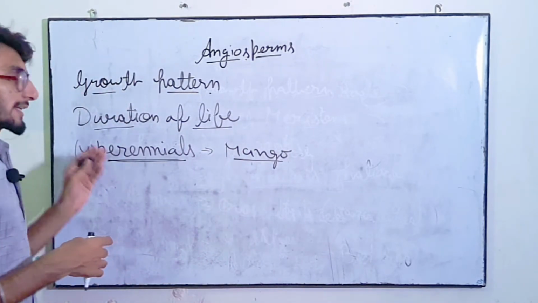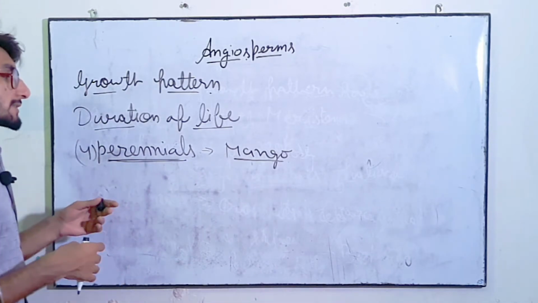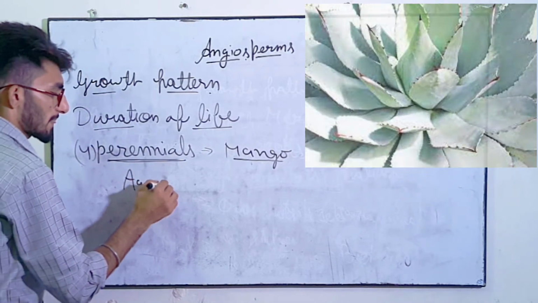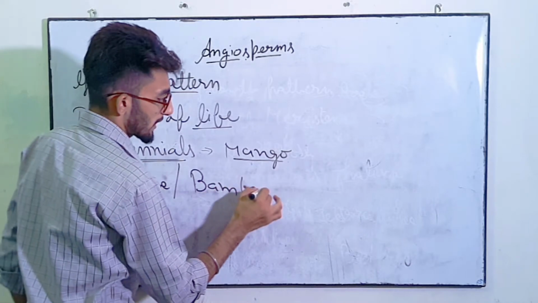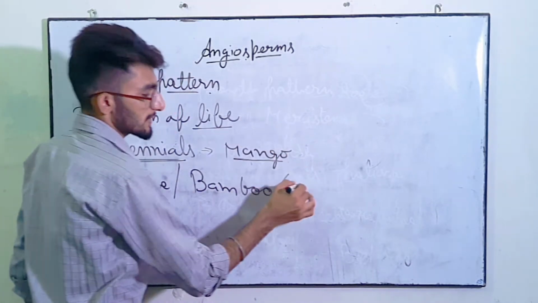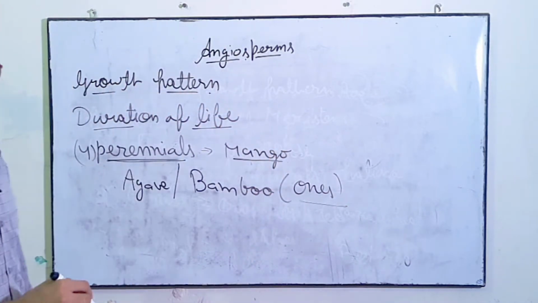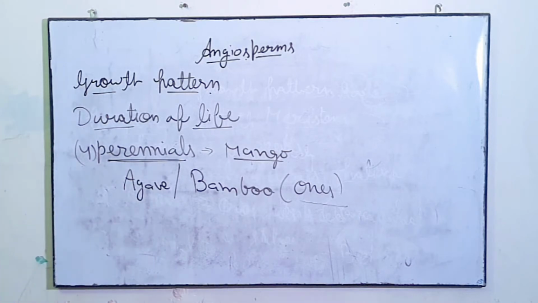There are other types of plants which grow vegetatively for many years and flower only once. Examples are agave and bamboo. These two plants flower only once in their life cycle. Clear? So these are the examples depending upon the duration of life.